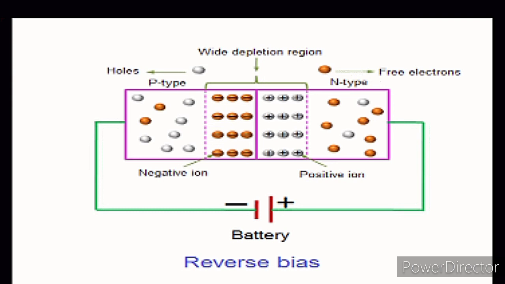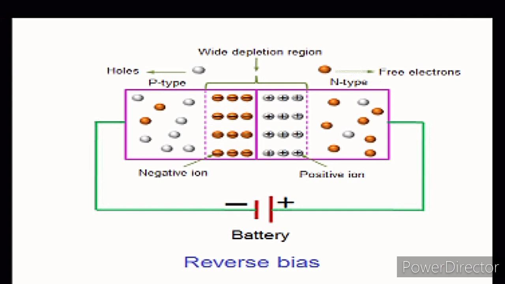Next condition is the reverse bias condition. In the reverse bias condition, the battery terminals are connected oppositely. It means the negative terminal of the battery is connected to the P side, meaning the anode terminal, and the positive terminal of the battery is connected to the N type, meaning the cathode terminal of the PN junction diode.